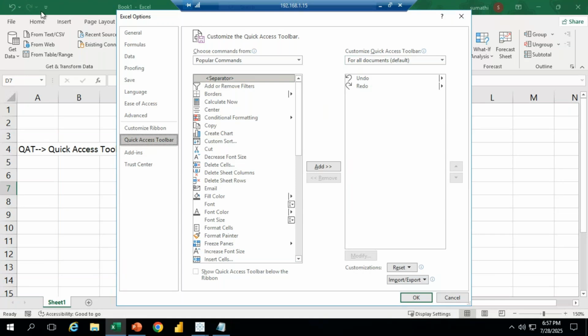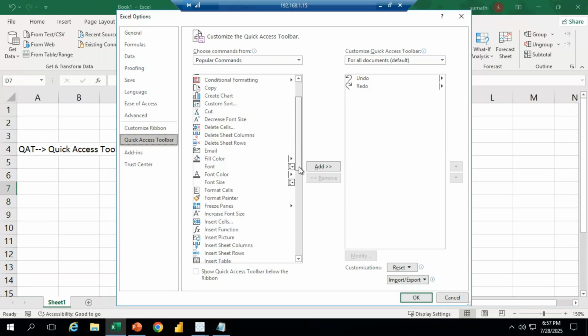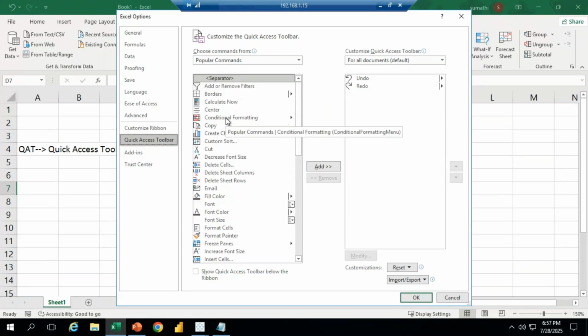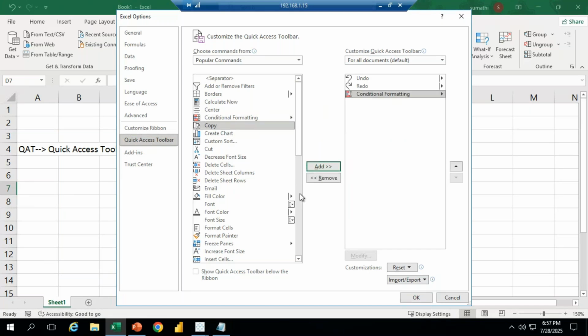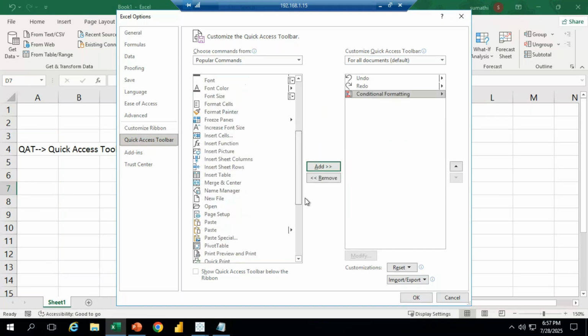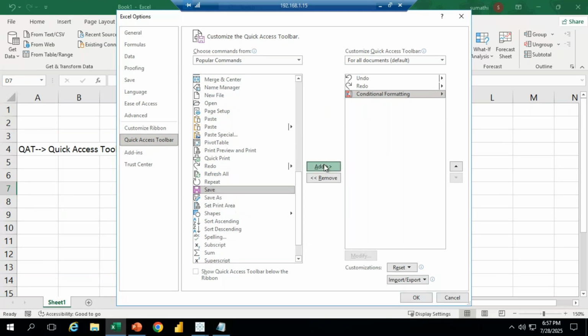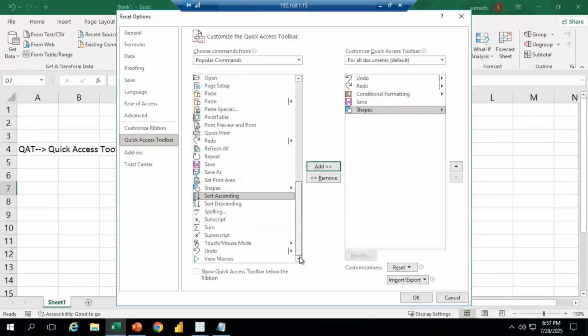I want to add some more. I want to use conditional formatting. Actually, what does conditional formatting mean? To highlight the important values, we use conditional formatting. Click on that, add. Or else I want to add the save option also. Click on save, add. Some shapes I want to insert every day, some tables, shapes, all these things. Select this one, add. See, whatever we select is added to the quick access toolbar.